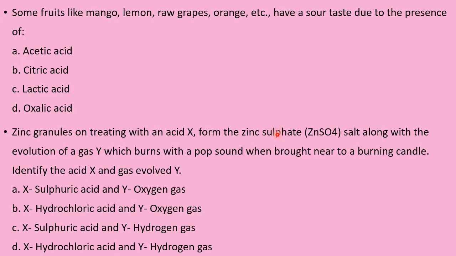Sulfates are formed from sulfuric acid. Chlorides are formed from hydrochloric acid. Carbonates are formed from carbonic acid. Nitrates are formed from nitric acid with metals. This is the very famous reaction between a metal and an acid to give salt and hydrogen gas. So instead of asking directly, he has asked in this way. These are called HOTS, higher order thinking questions. Because zinc is already given as the metal and the salt formed is zinc sulfate, naturally the acid must contain the SO4 ion, that is sulfuric acid.